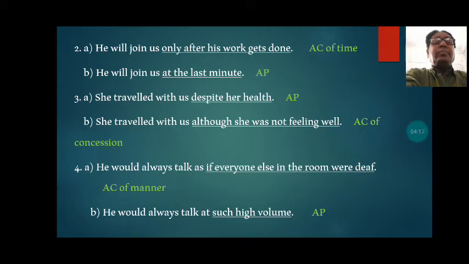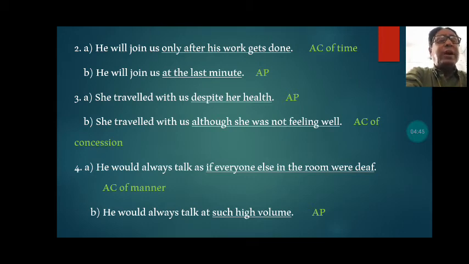Next, third question. She travelled with us despite her health. In this part also there is no subject, no finite verb, so it is an adverb phrase. So in short it is written AP, adverb phrase. B. She travelled with us although she was not feeling well.